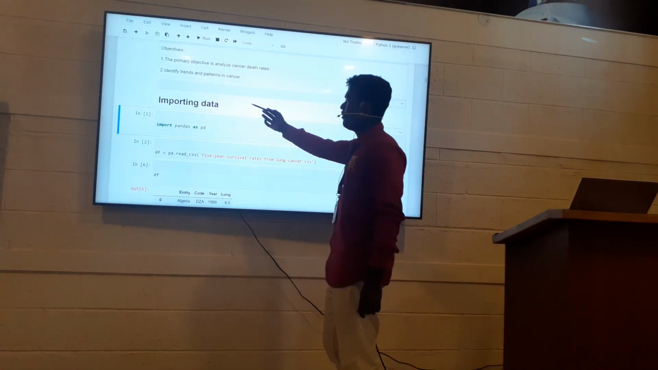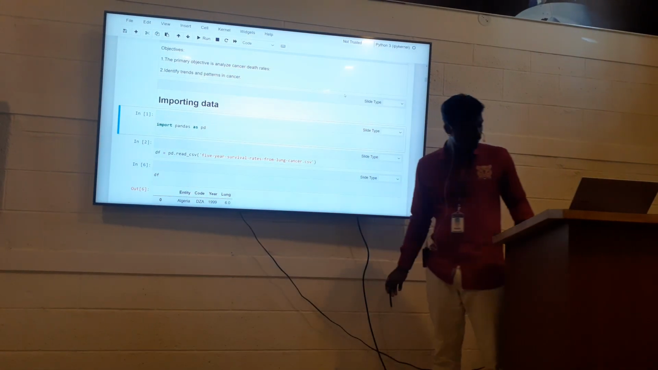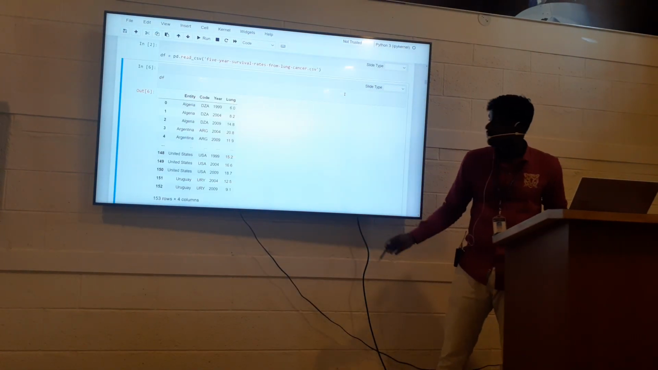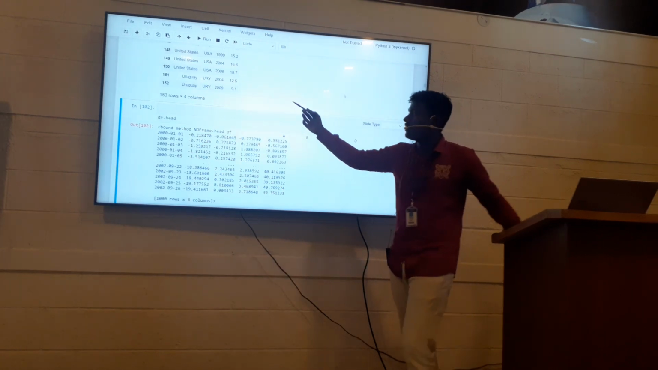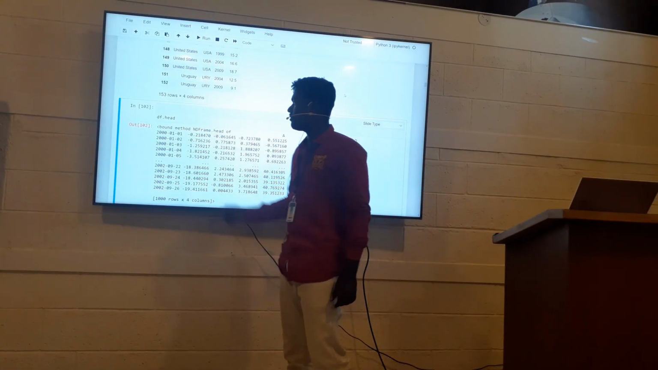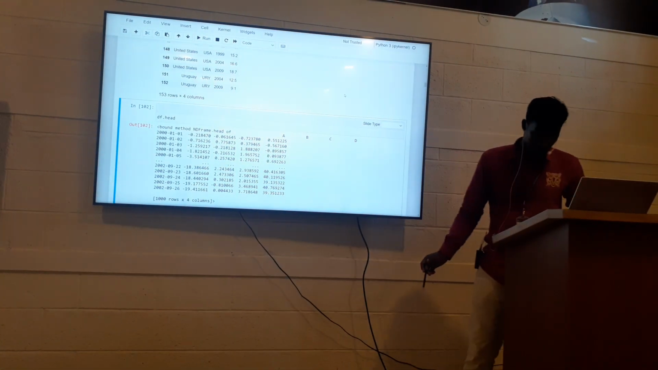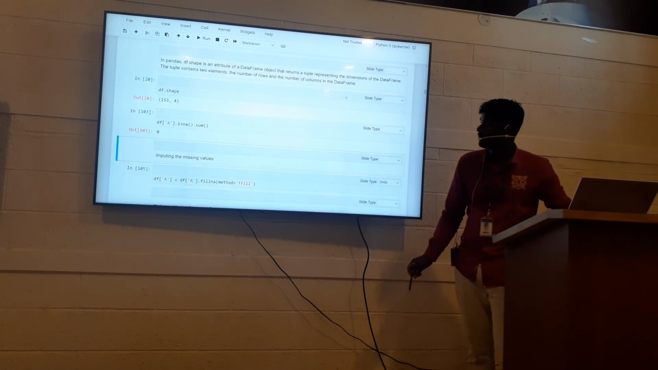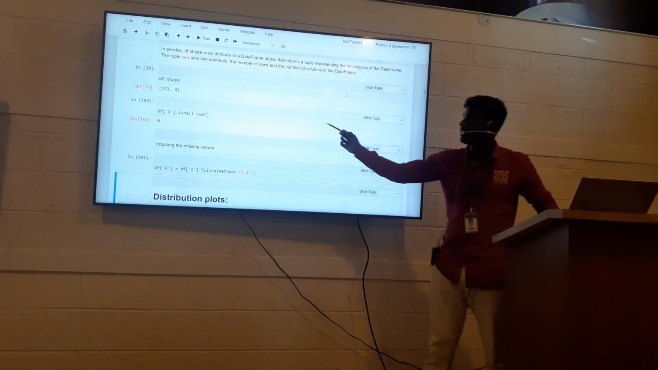Here is the code to import the data. And here this shows the number of rows and columns, using df.shape.